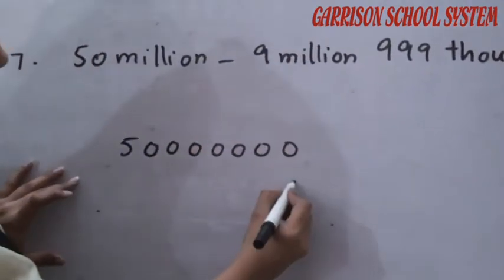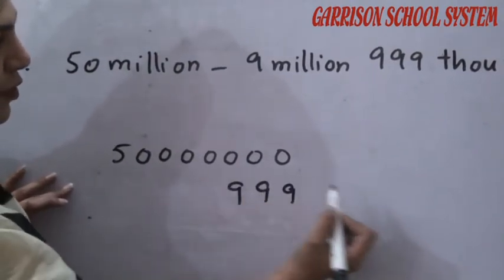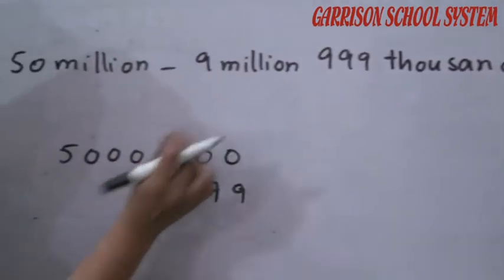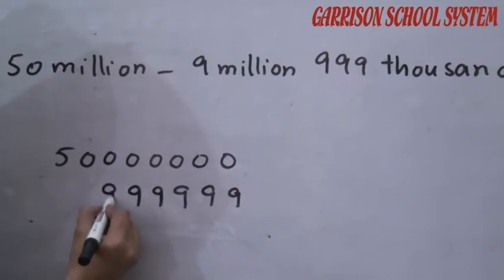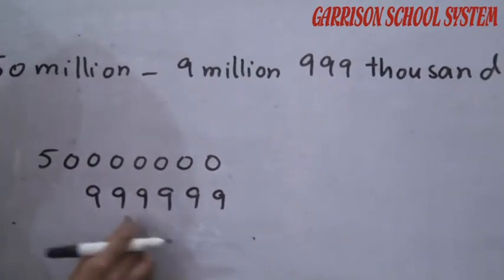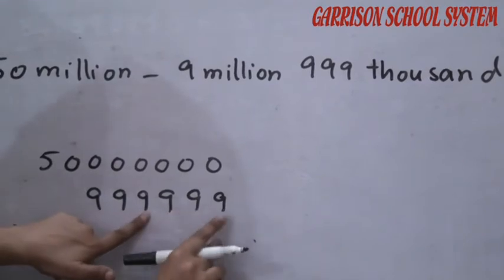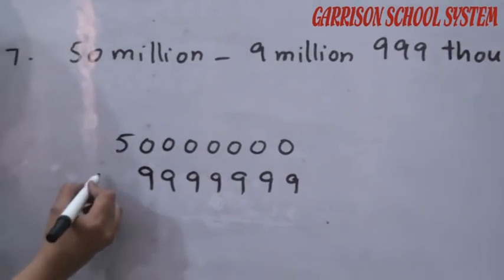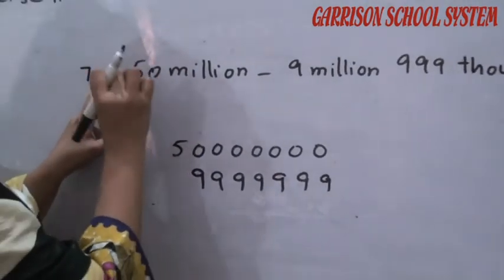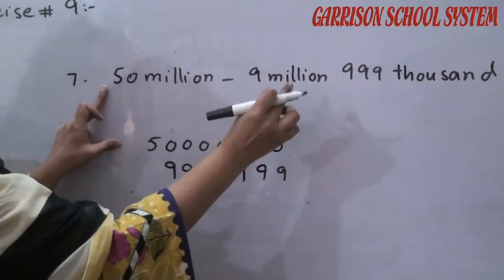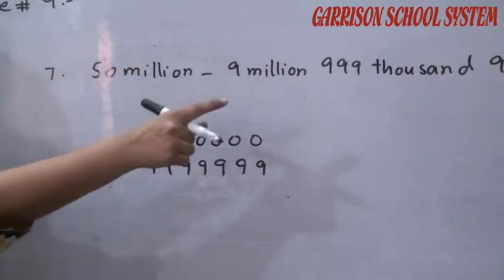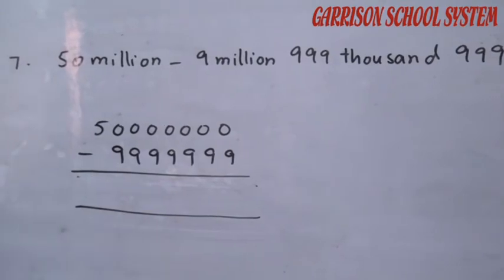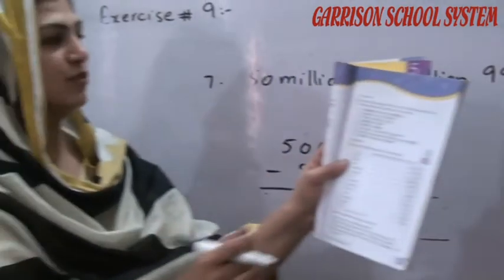And this is the 999. We will start from the right side. 999, this is the 1000 box. So we will start from the 1000: 999,000 and 999. And the next million will come here. So there are 7 digits here. So first of all we will subtract 9,999,000 and 999 from the 50 million. In this way you can subtract the question. So students, the rest of the questions you can do by yourself.